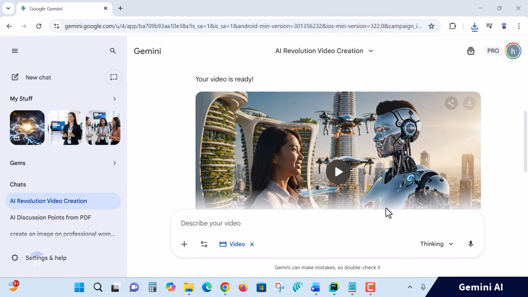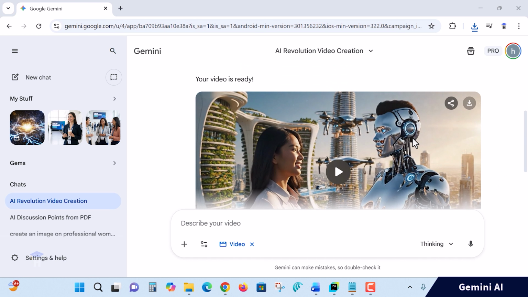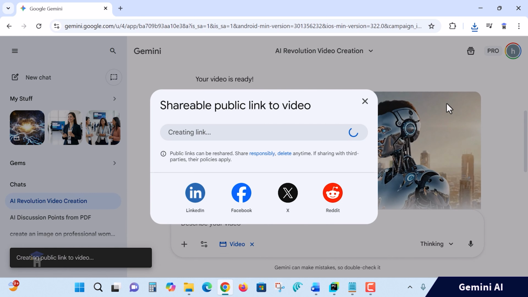Have you seen? By creating by yourself, you can play and you can add together multiple videos. And this is the downloadable option, and this is the share option. This video you can share with others. If you want to share, click this button.